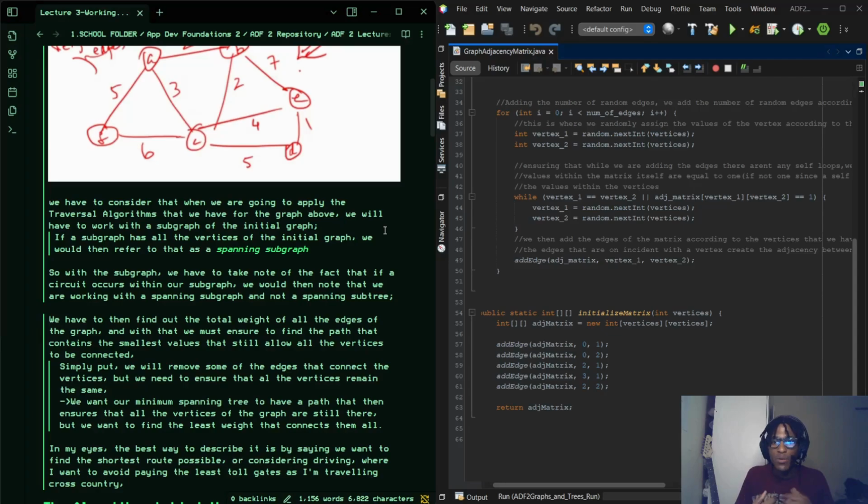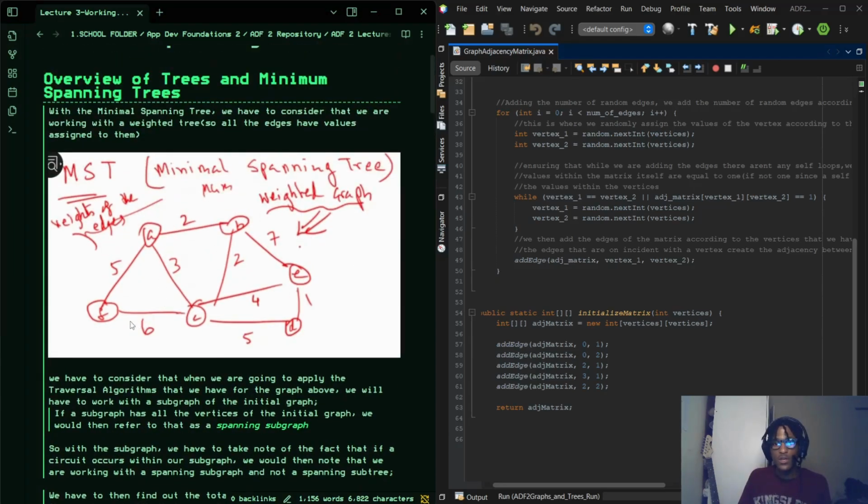If the subgraph or the subtree should have made a fix there. If a subgraph has all the vertices of the initial graph, we would refer to that as a spanning subgraph. But since in this instance we are removing the edges, the graph is no longer connected in its entirety. It is, but it's not forming a circuit, because as you can see with this graph over here, we can go in a circle around all these vertices and come back here.